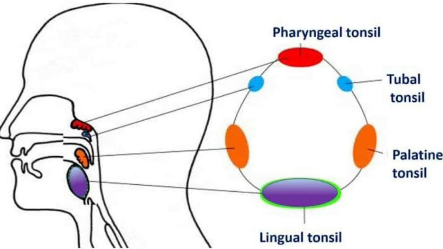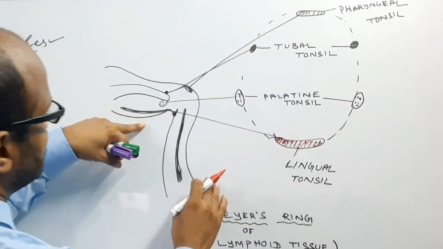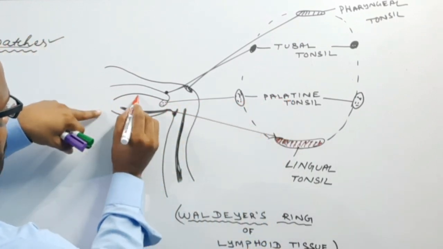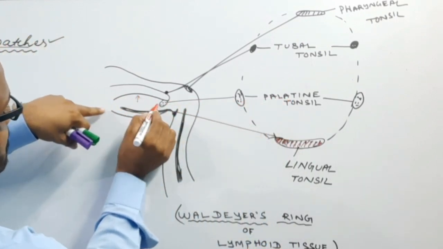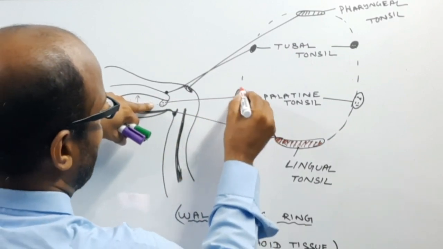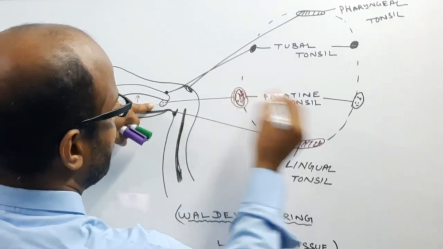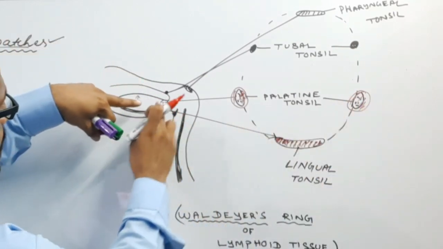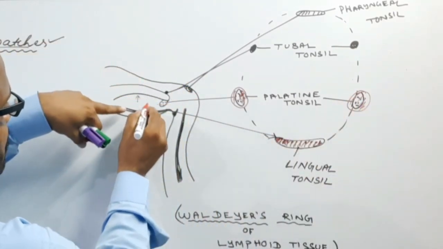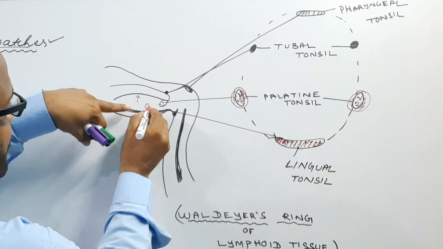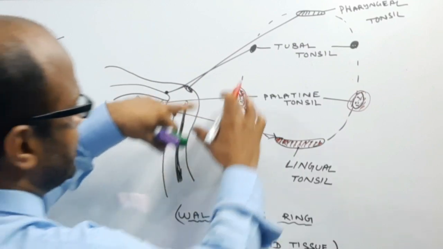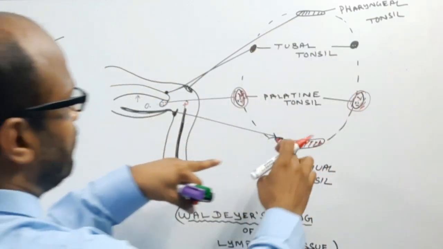So this is the lingual tonsil, at the base of the tongue. Then this is the palatine tonsil. This is the palate, and on the posterior surface of the palate, there is the palatine tonsil. Okay, so this is the position of the different lymphoid tissues in the oral cavity and the pharyngeal cavity. If you arrange these lymphoid tissues in a diagram, then they form a ring shape.